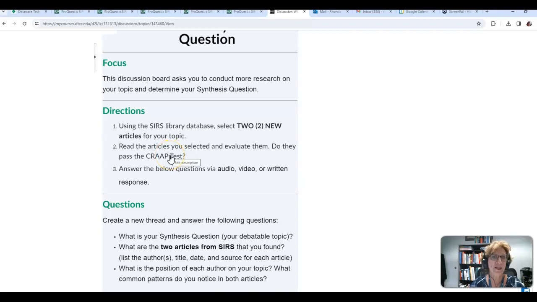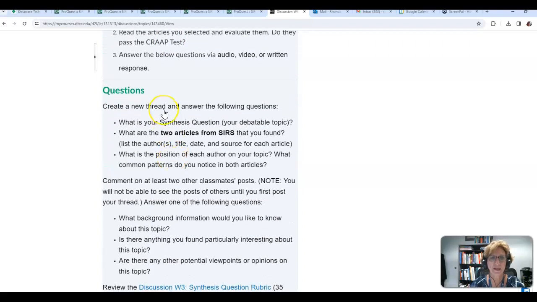And then for the graded assignment, you're going to create a new thread answering these 3 questions. Again, give your synthesis question. That's not a new question. That's the one you got for Unit 1, the one you were using in your SIRS database.